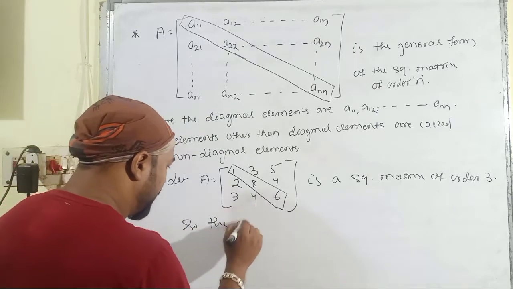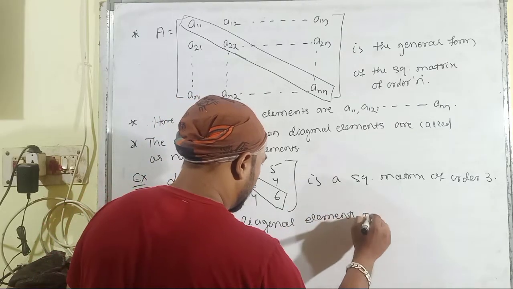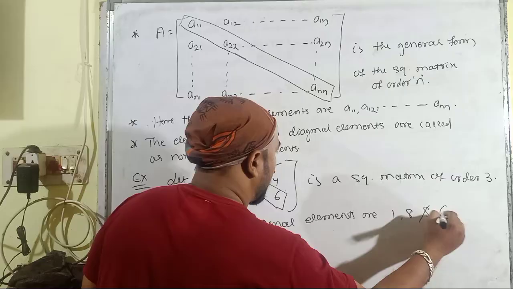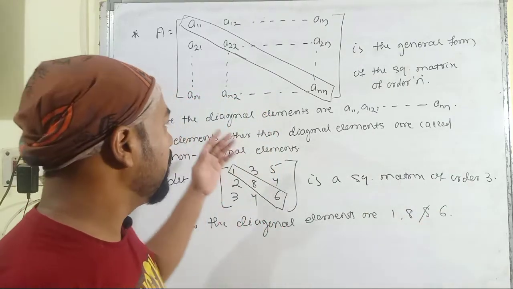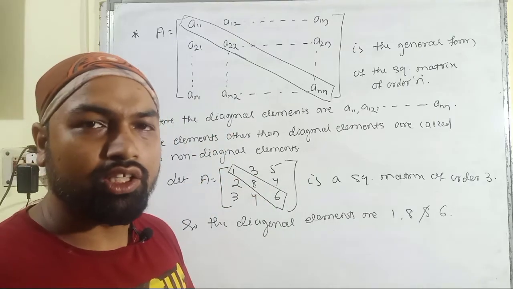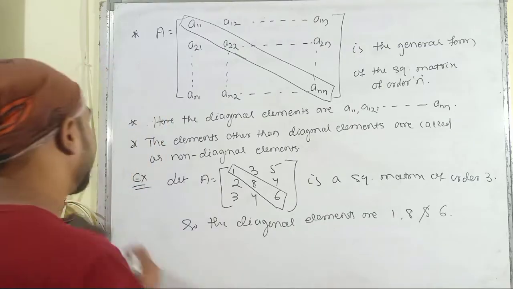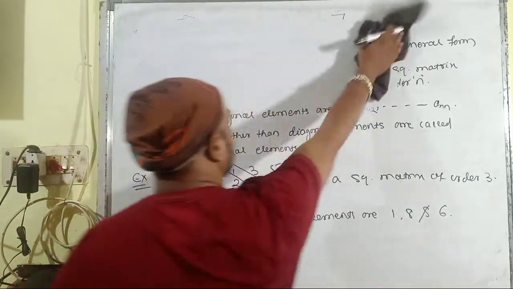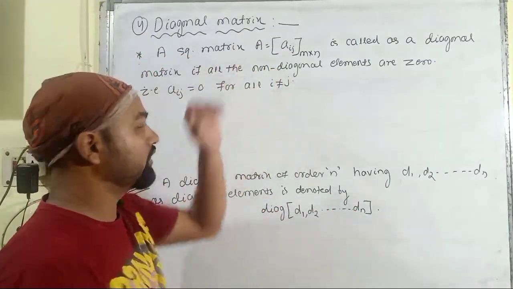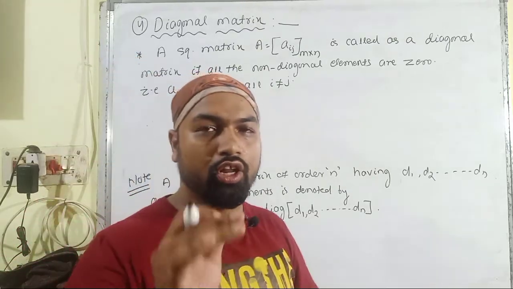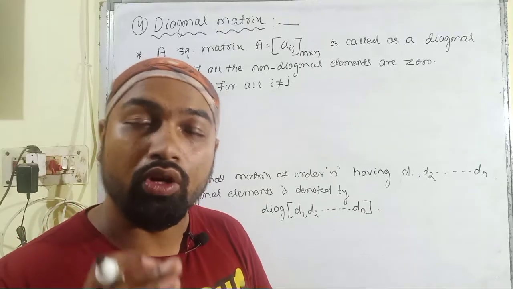So the diagonal elements are 1, 8 and 6. So this is all about the diagonal elements present in a square matrix. Then let us discuss the fourth type of matrices, that is the diagonal matrix. A square matrix in the compact form A is equal to aij of the order m cross n is called a diagonal matrix if all the non-diagonal elements are equal to 0.